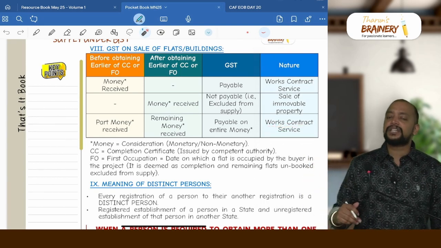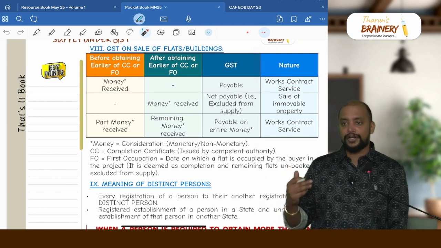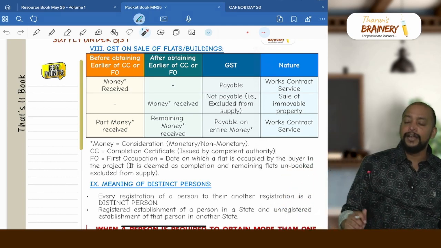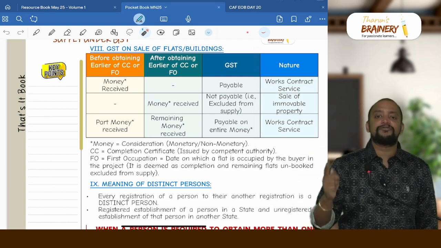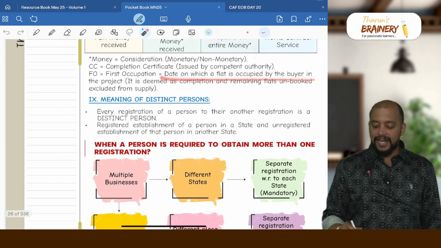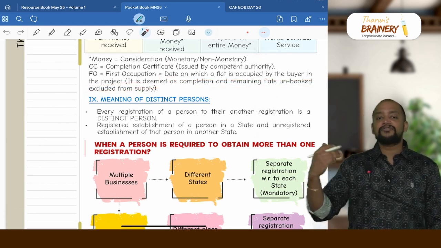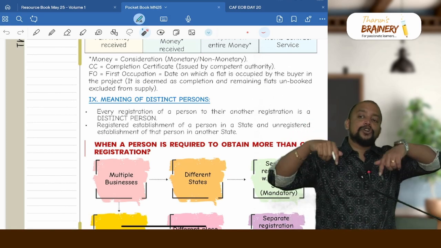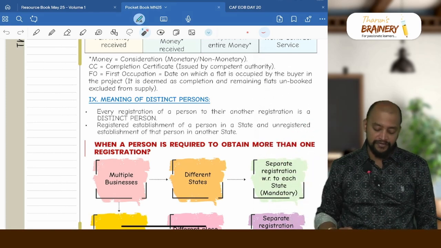Here, the completion certificate is a certificate given by the urban development authority or any local authority, or municipal authority, whereas first occupation is the date on which one flat in that building is occupied by a person. The date on which a flat is occupied by a buyer in the project is deemed as completion, and the remaining flats are unbooked. But that first occupied flat will always be chargeable to GST. Only the remaining unbooked flats will be excluded from supply.